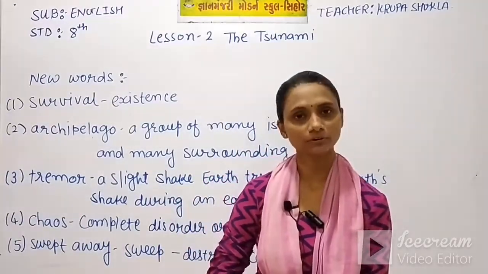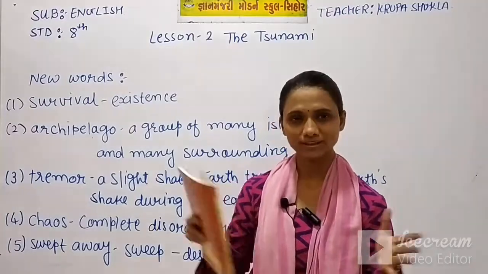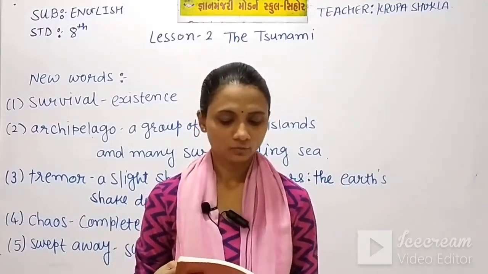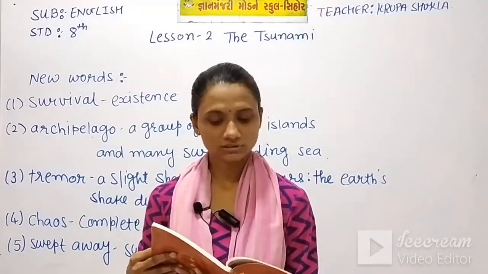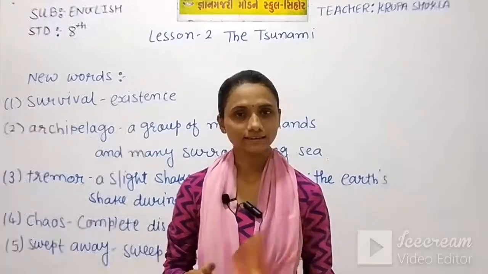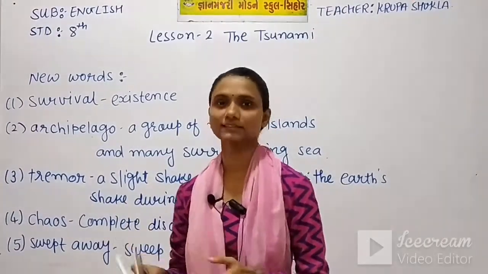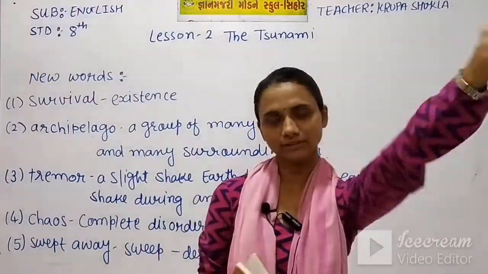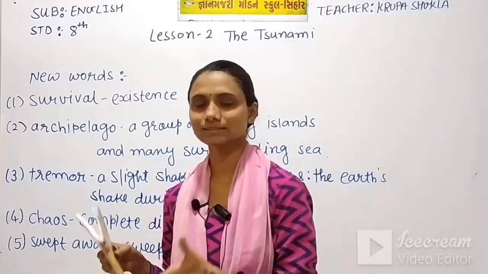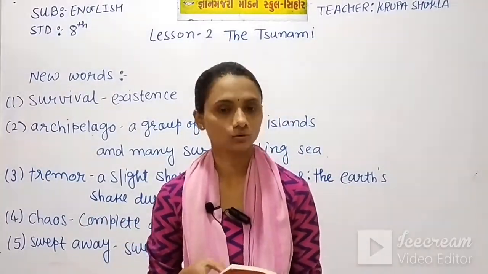It is a massive, large wave, and it is caused in the under part of the sea. We can say the earthquake of the sea is called a tsunami. We have found earthquakes on the earth, but earthquakes under the sea are called tsunamis.